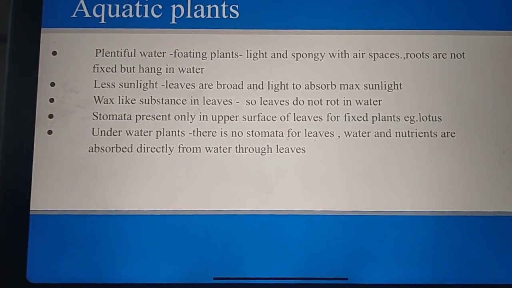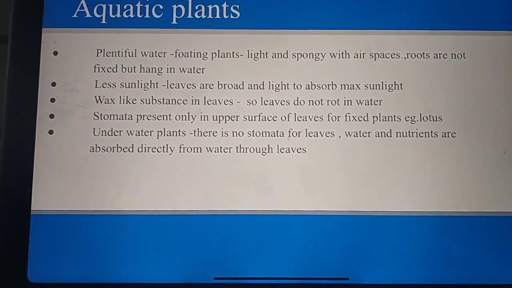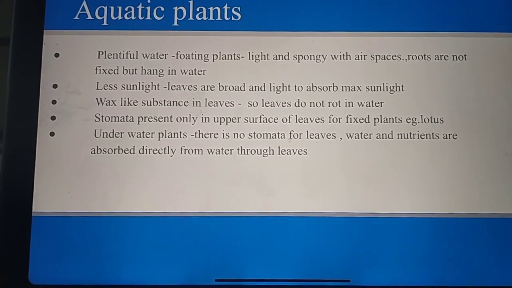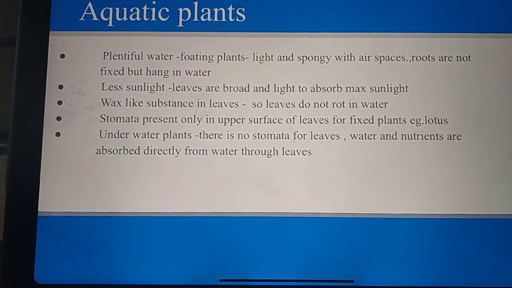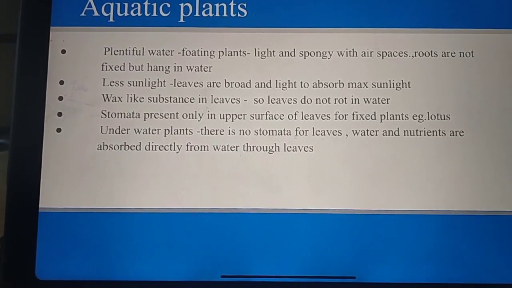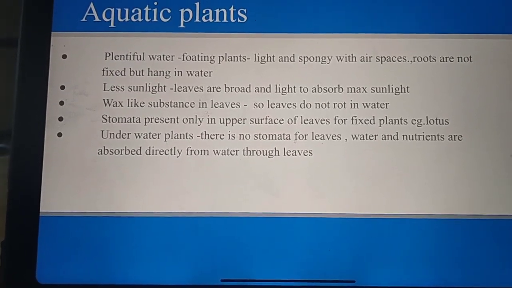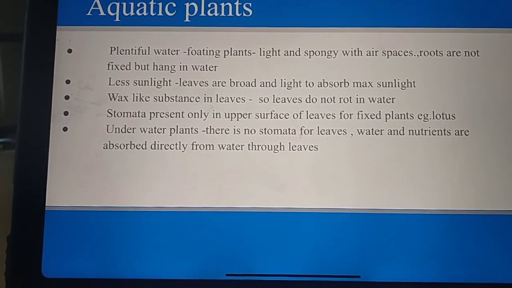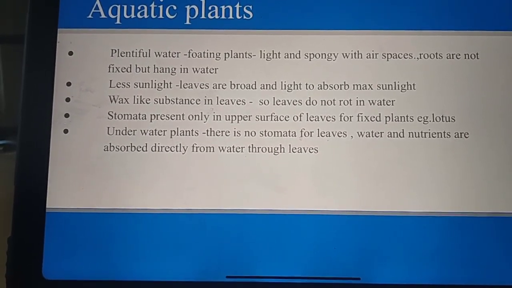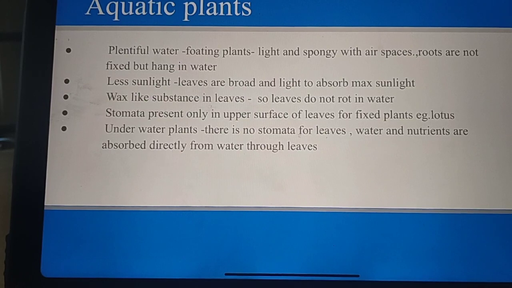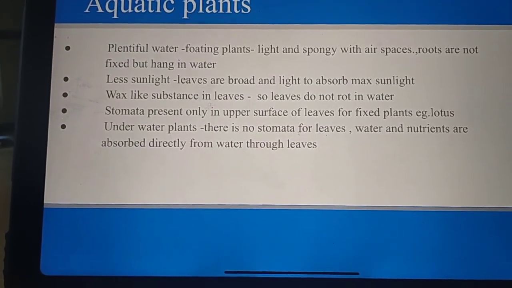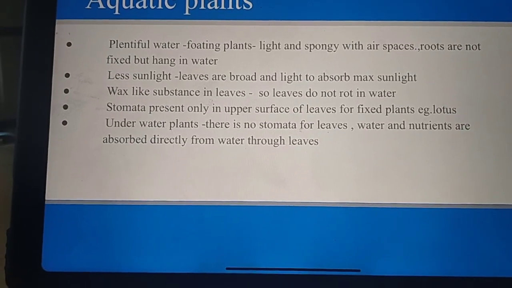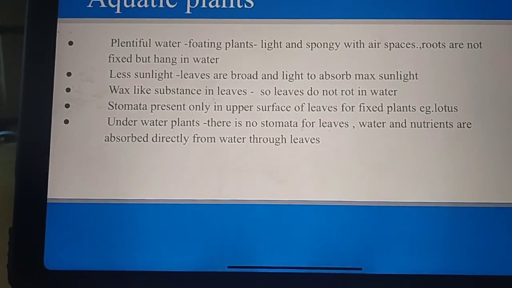They have wax-like substances on their leaves. There is a chance of the leaves rotting, but since they have wax-like substances, the leaves do not rot in water. Then in the case of fixed plants, the stomata are present only on the upper surfaces. These are also some measures to prevent more evaporation.